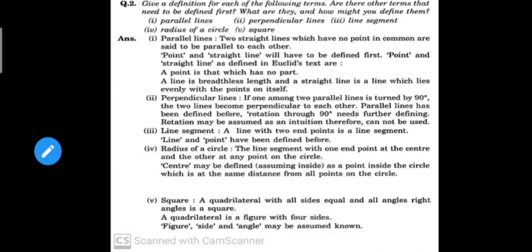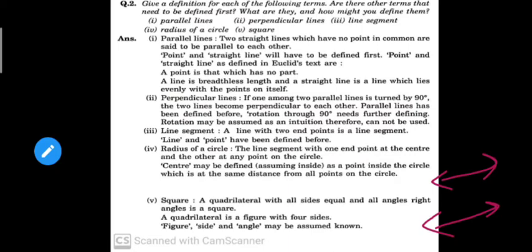It has given the definition of parallel lines. So students, I hope you know what parallel lines are, right? Parallel lines are straight lines like this which have no point in common. You can see that there are two lines here and they don't have any point in common. So it is one of the important definitions of parallel lines. You can also define parallel lines this way: two straight lines which have no point in common are known as parallel lines.